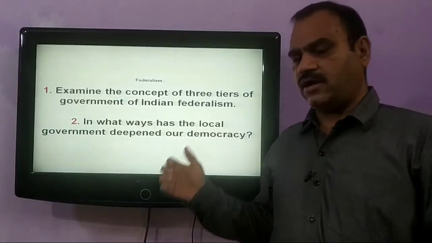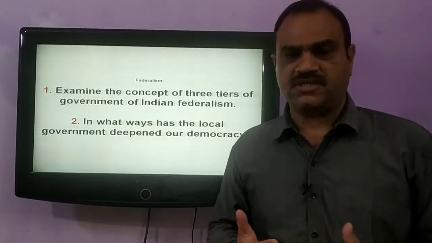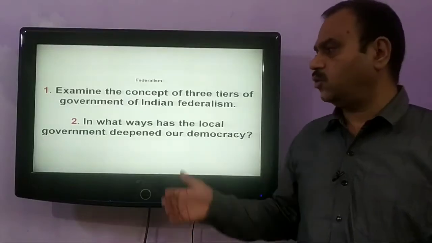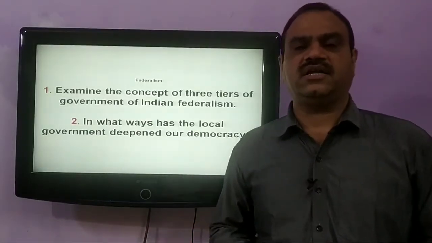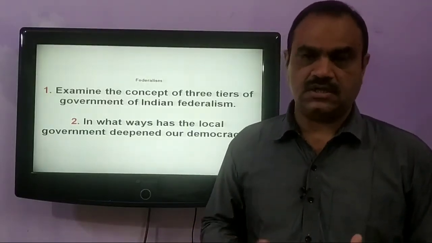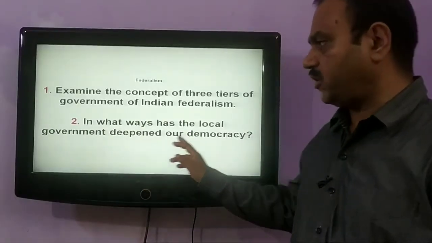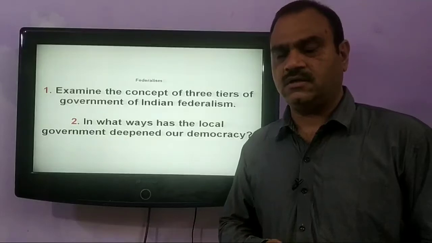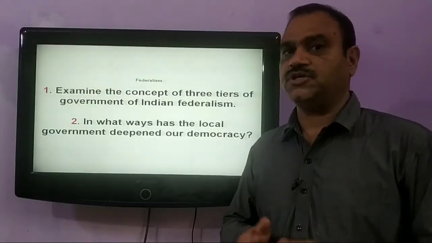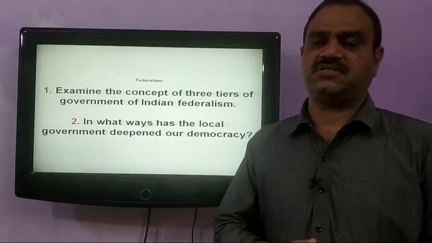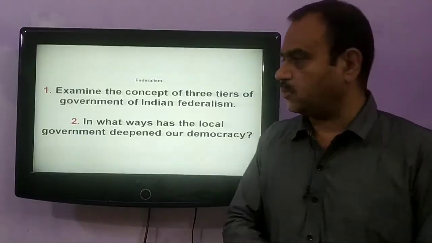And women are also given reservation in the local self-government so that their voice could be heard and raised. Women are given reservation in these local bodies in order to ensure that 50% of the Indian population, that is women, have representation in the political process.